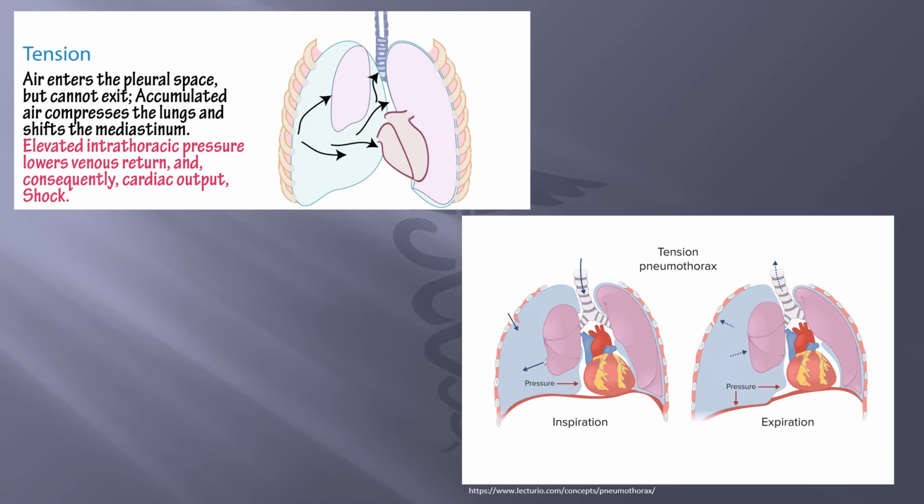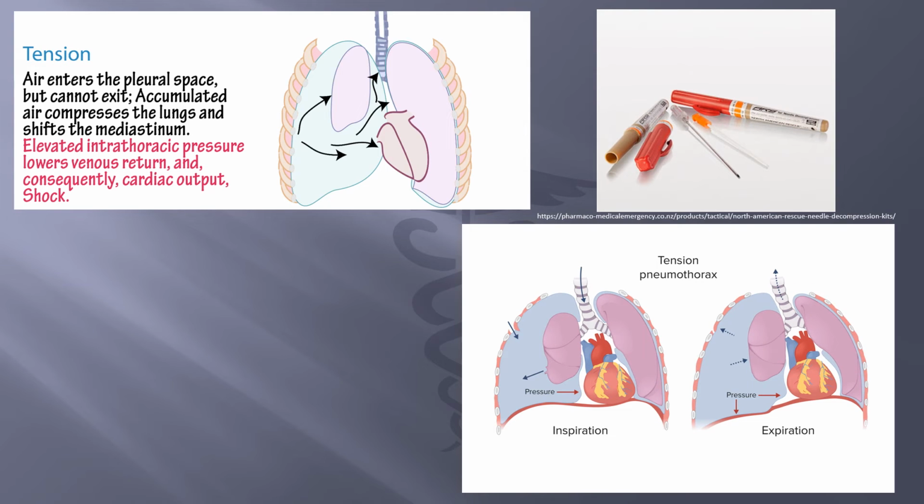This can induce obstructive shock as a compressed chest cavity presses against the superior and inferior vena cava. This restricts venous return to the heart, decreasing preload, stroke volume, cardiac output, and blood pressure. Cardiogenic shock will also occur as the heart itself is unable to produce efficient contractions while under compression. If needle chest decompression, providing an exit for the air, is not administered quickly, the tension pneumothorax will lead to death.